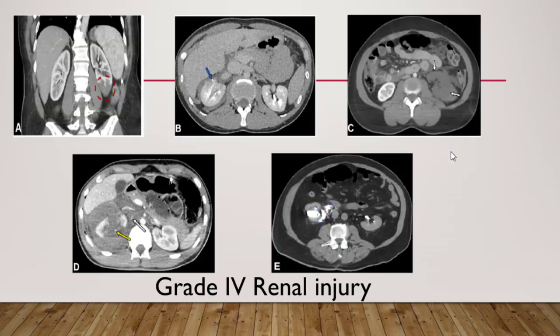Our fourth case. For the first image here, we can see a left lower pole renal infarction. We know it is an infarction because it stays the same in the delayed phase, not isoattenuating. For the B image, there is a laceration of the right kidney extending from the anterior aspect through the pelvis, the blue arrow here, to the posterior medial aspect, with contrast material extending beyond the collecting system. You can see the blue arrow extends. There is a small focus of high attenuation. That's contrast material extending beyond the collecting system, consistent with a urine leak.